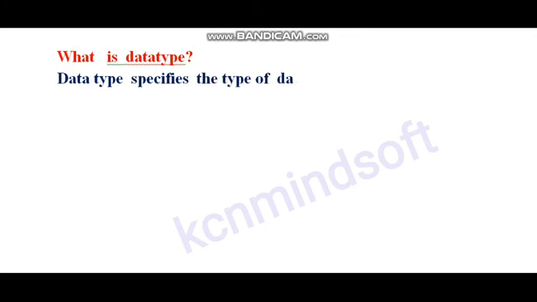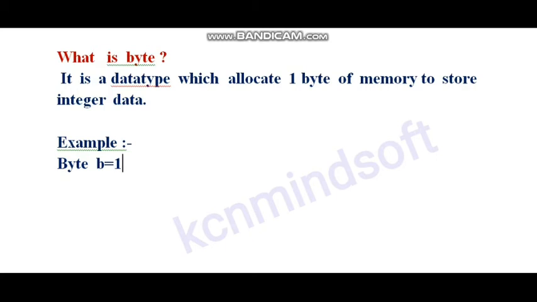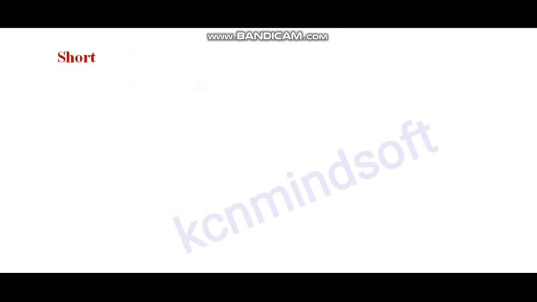The next question is what is data type? Data type specifies the type of data that we store in the memory. What is byte? It is a data type which allocates 1 byte of memory to store integer data. For example, byte b = 10. The range of byte is 0 to 255.